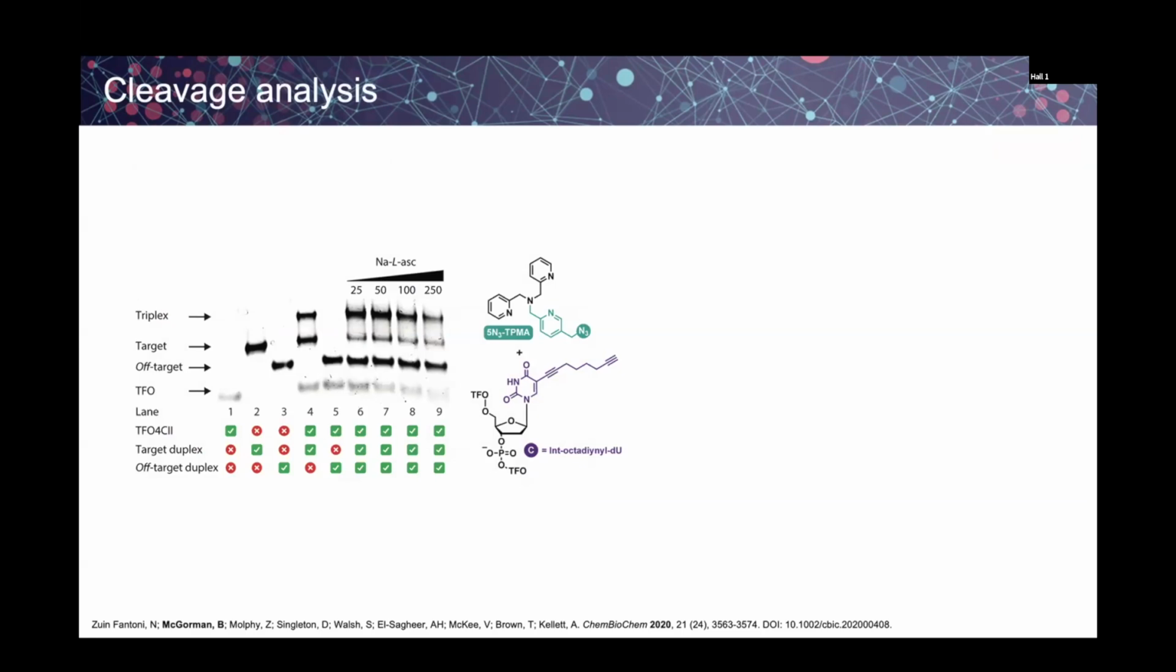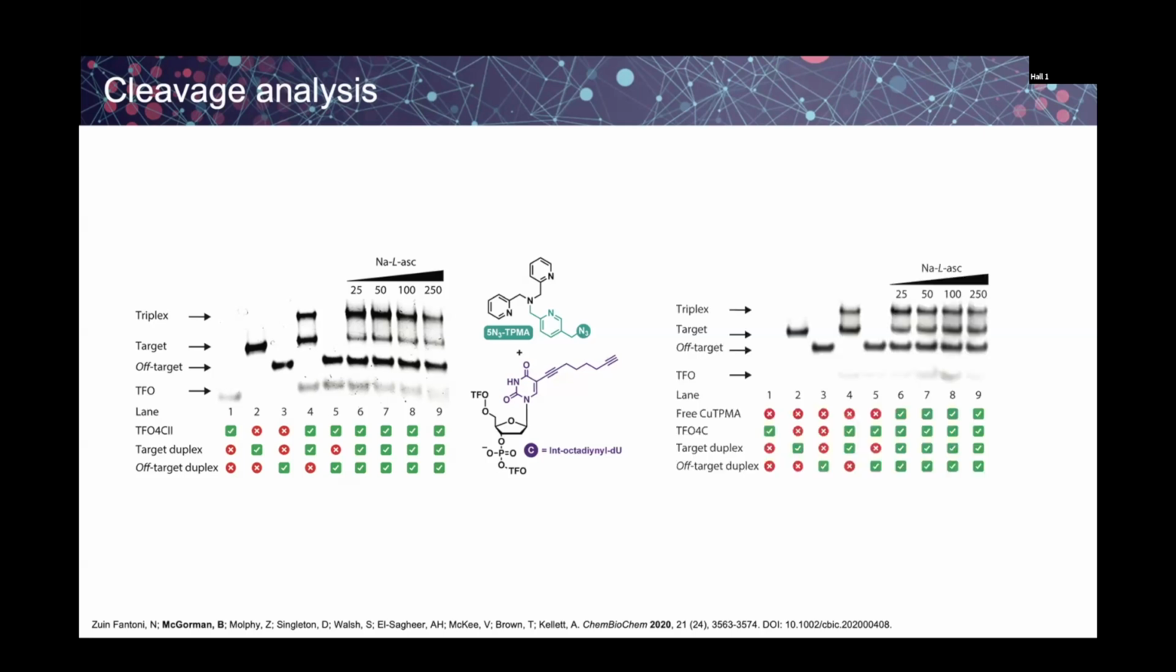Then we were most interested in seeing, could these direct the DNA cleavage to a specific gene target? So this is the 5-azido TPMA hybrid. We've incubated it with target and off-target duplexes. So here's the target, the off-target, and we see sequence-selective triplex formation. And then we see the triplex and target duplex bands being depleted while the off-target remains undamaged.